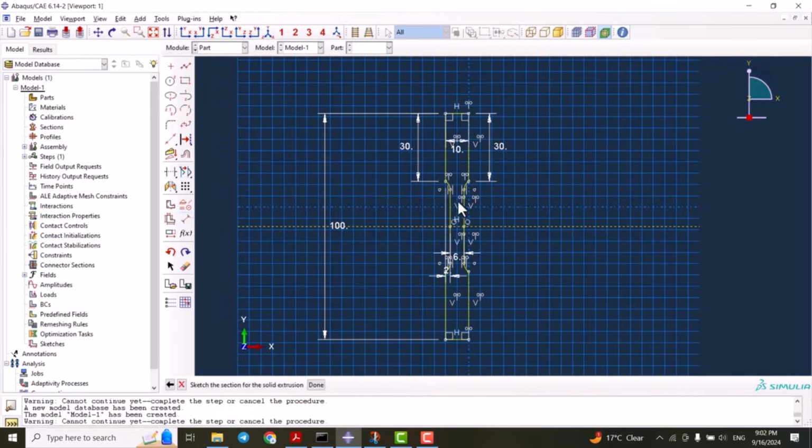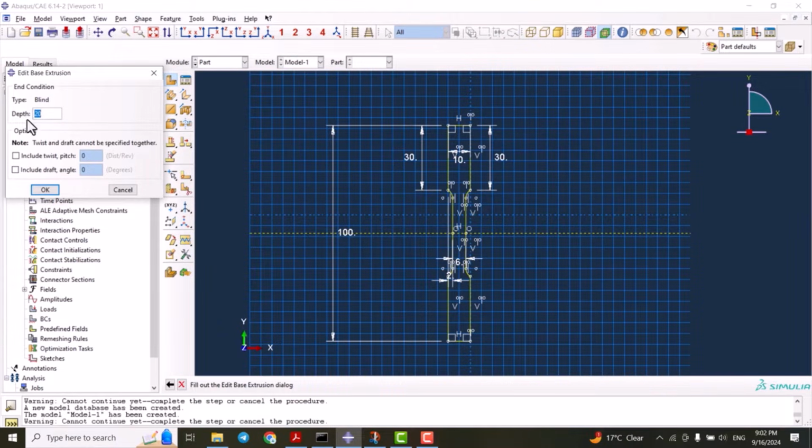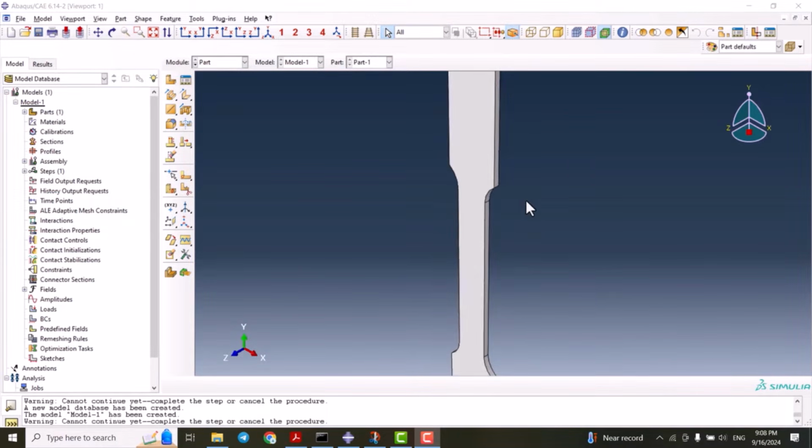By clicking the scroll button of the mouse, we can set the thickness of the sheet, let's say 1. There we go, the model is ready. But there's something else we should do.